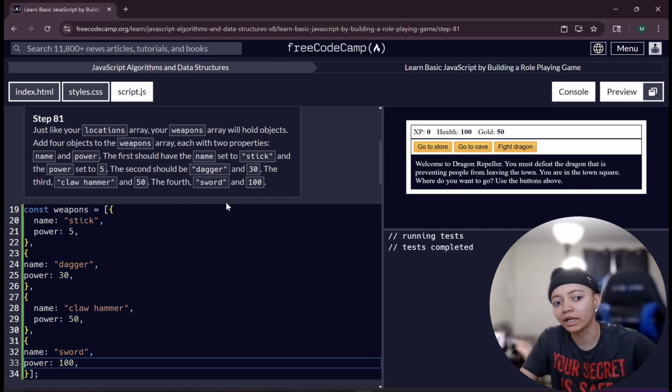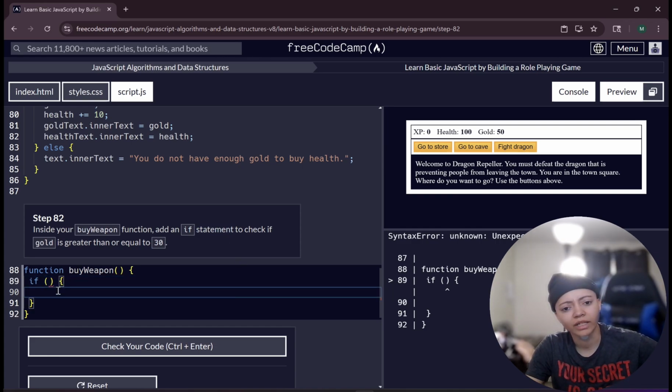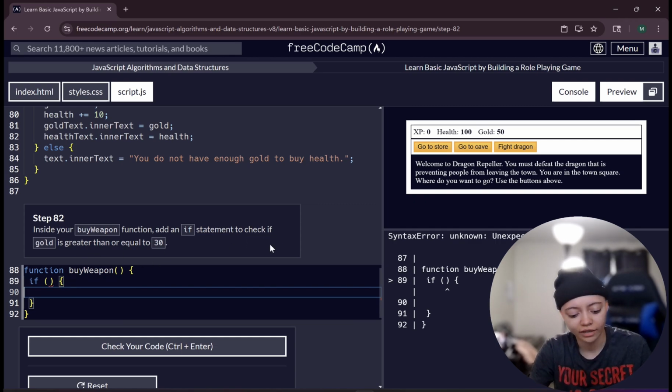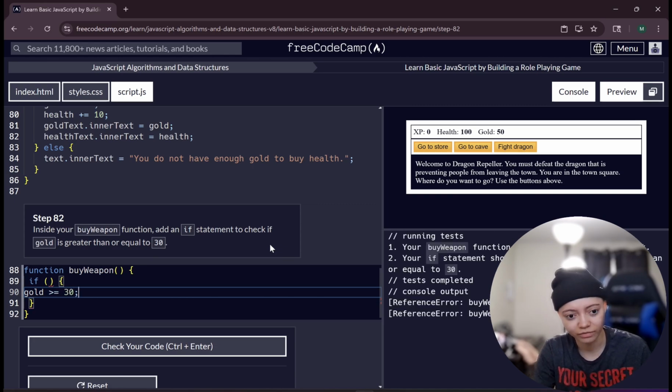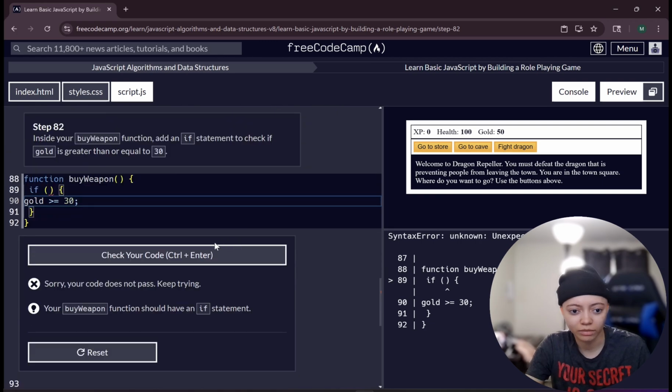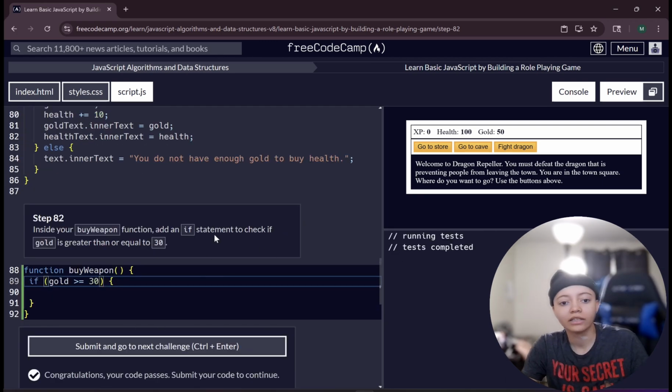So when you're saying four, it's like you're making me think I'm supposed to write them as an actual array. So statement, what does it say, a condition? It says write a statement. So I'm wondering, do I write it in here? To check if gold is greater than. So gold is greater than or equal to 30. I feel like I'm supposed to write it in here. Maybe it is supposed to be up there. Otherwise, it would have worked. Okay, yeah. It says statement.